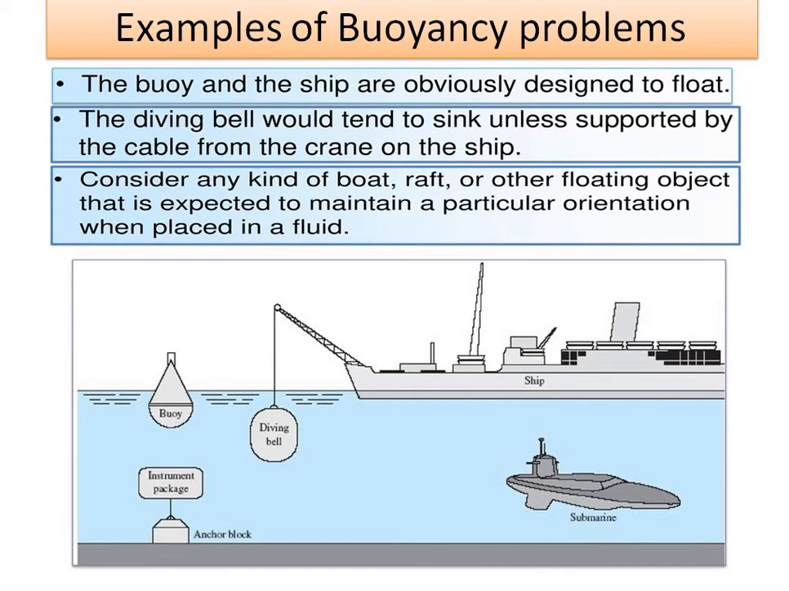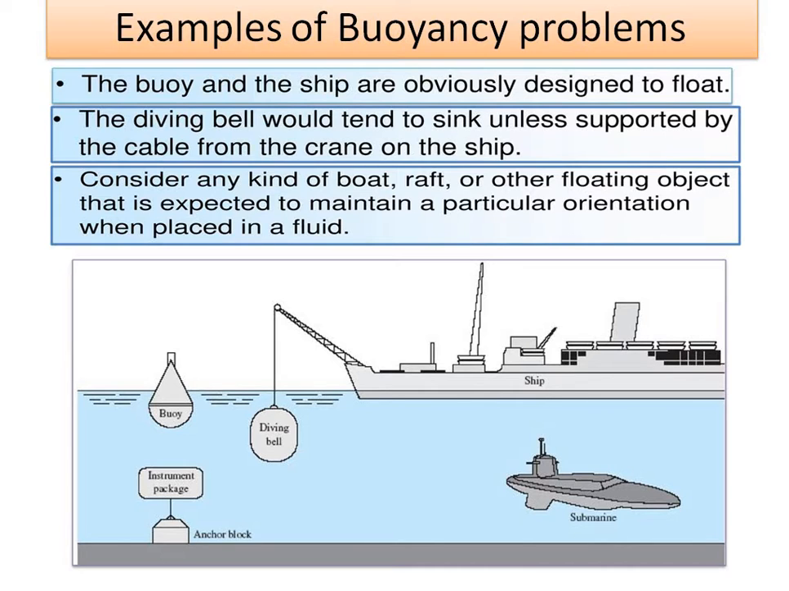These are some examples of buoyancy problems. Ships are obviously designed to float. The diving bell would tend to sink unless supported by the cable from the crane on the ship. It is provided for identifying protection or obstacles in the path of your ship. Then consider any kind of boat, raft or other floating object that is expected to maintain a particular orientation when placed in a liquid.